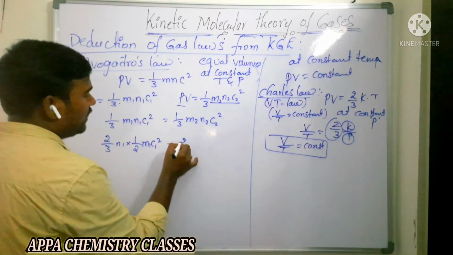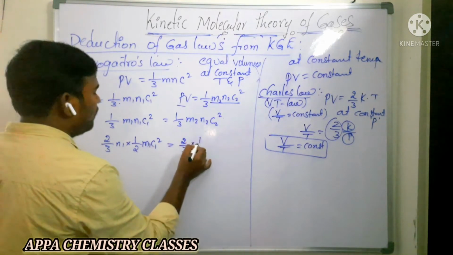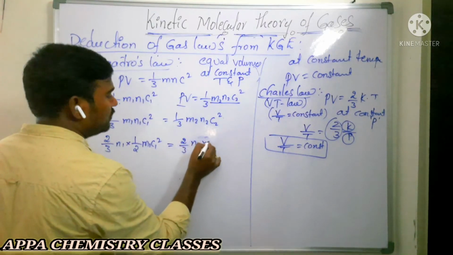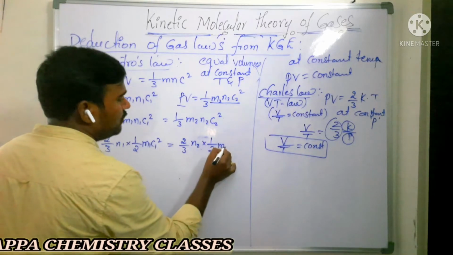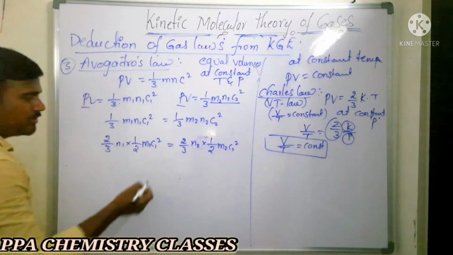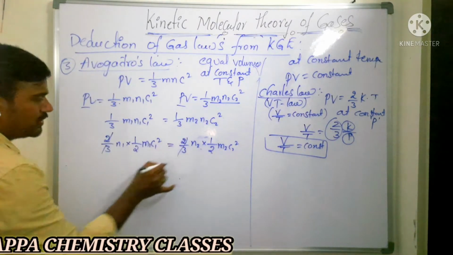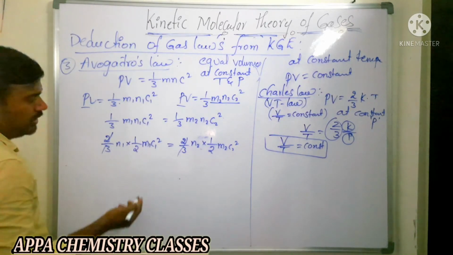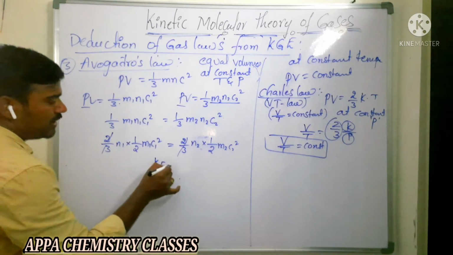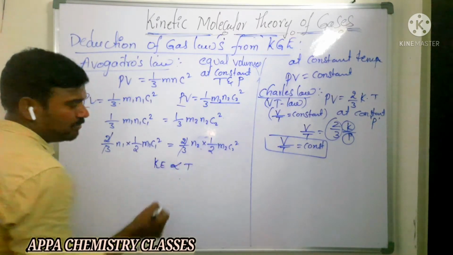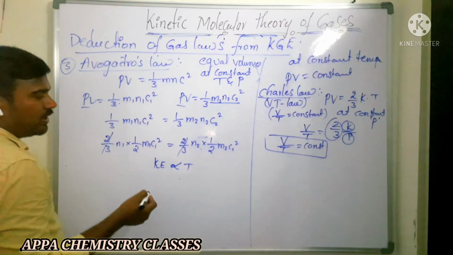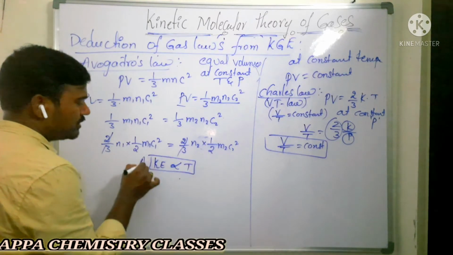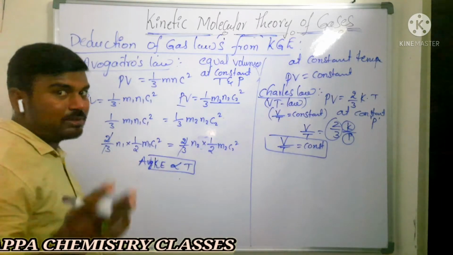So here also I write 2 by 3 into n2 into 1 by 2 m2 c2 square. Then 2 by 3 gets cancelled. Now we know that half m c square is nothing but kinetic energy. We know that kinetic energy is directly proportional to absolute temperature. So it remains constant. That is, average kinetic energy depends only on the temperature.